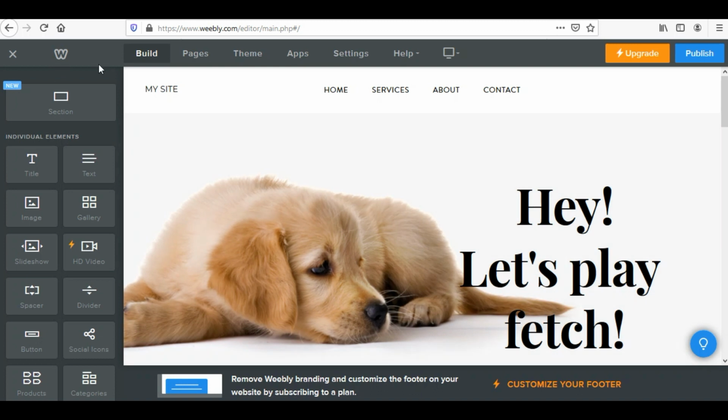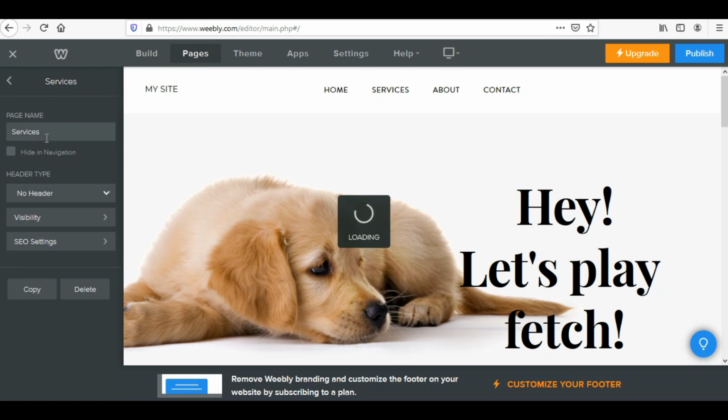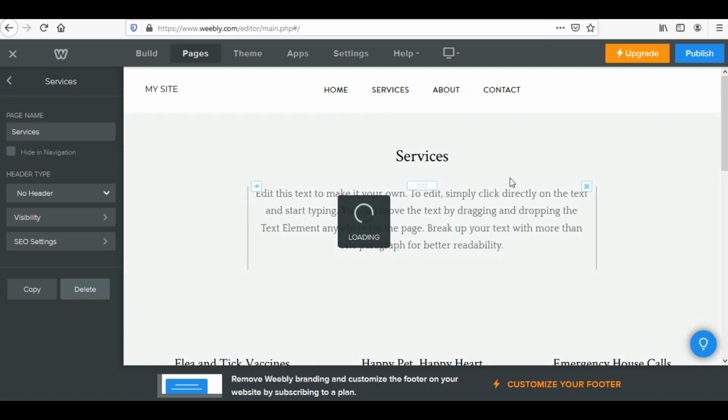Right now I'm in the builder, but if I click on pages, it will show me how many pages are already there in the particular theme that I have selected. In order to delete a page, suppose I want to delete the services page, I'll select the page and there's this option of delete. If I simply click on this delete button, I would be asked to confirm whether I want to delete it or not.